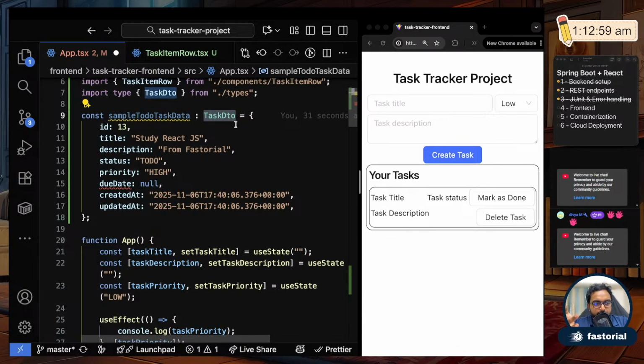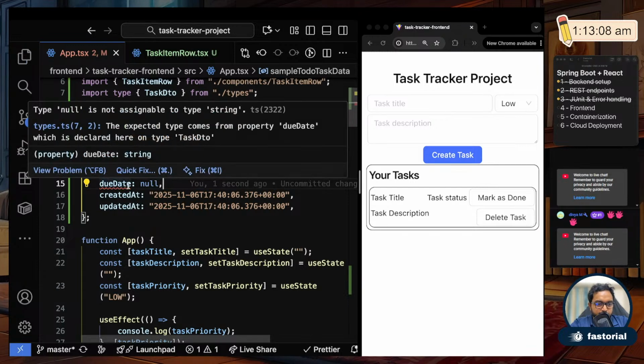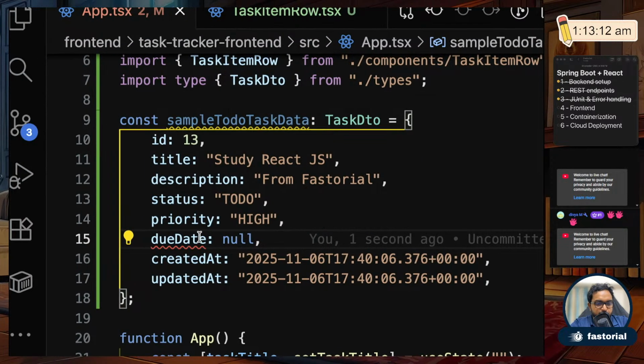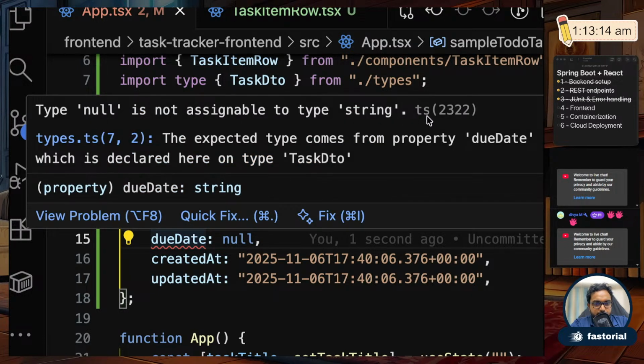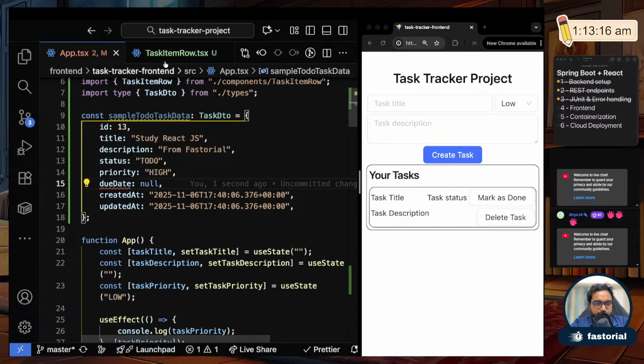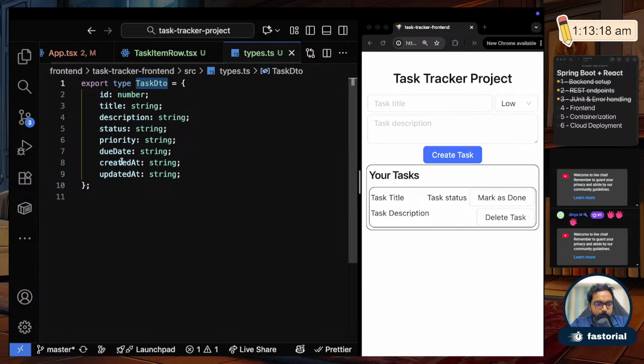In JavaScript there are no types, no strong typing usually, but when you come to TypeScript, you have to actually say what type things are going to be. And you see it's immediately showing an error also. Why? Because by default due date you cannot set as null. That is what I said in my DTO: I said that due date should be a string, but I'm setting it as a null value, so it's showing an error. So for now I'll mark it as string or null, it can be either null or string.